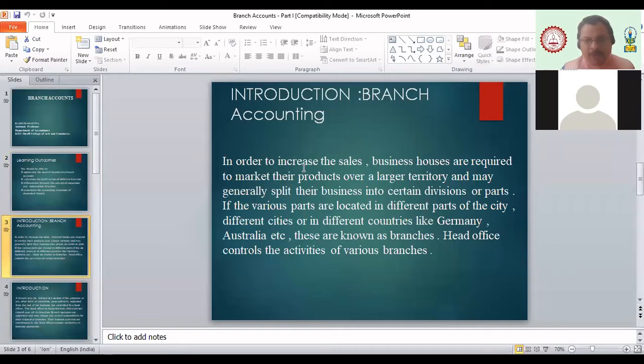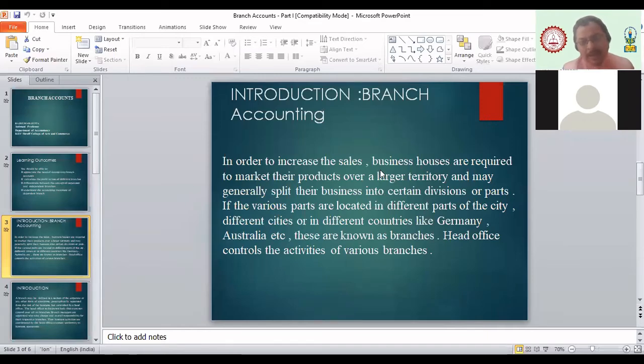So what do you mean by branch? First of all, beta, why is a branch opened? The main reason why branches are opened is simple: to increase your sale, to earn more and more profit, to reach out to those customers who are not in your locality, to reach out to different parts of the city, and to different parts of the country. So that is the main aim of opening a branch.